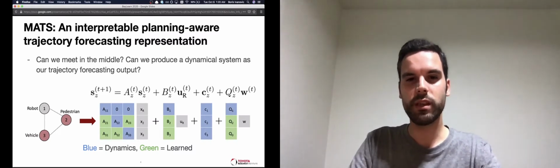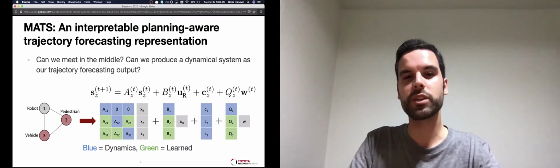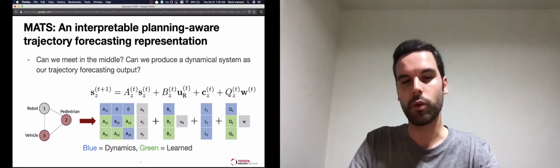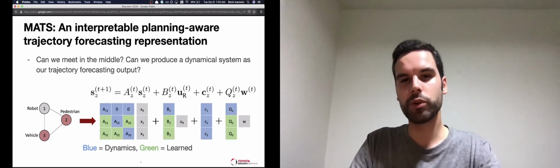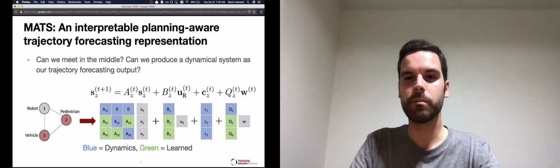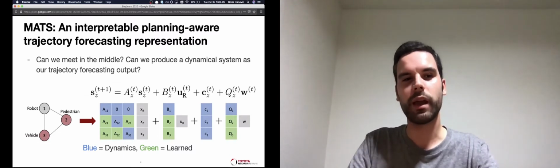Below, we can see the formula for a mixture of an affine time-varying system, or specifically one component thereof, and in particular, our model produces the coefficient matrices A, B, and Q, and we'll talk a little bit more later about what some of these mean and how they can be interpreted.